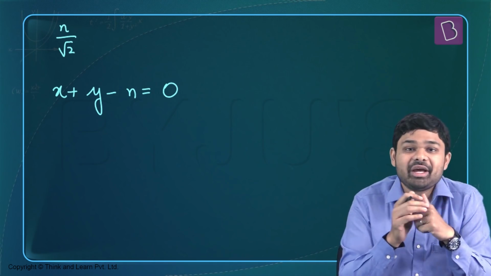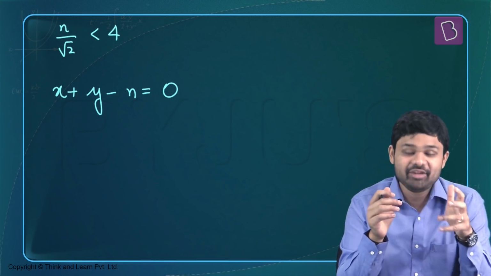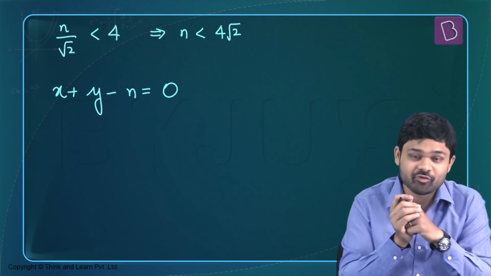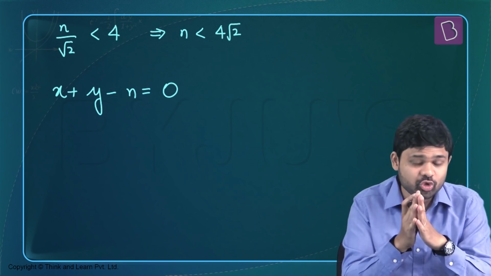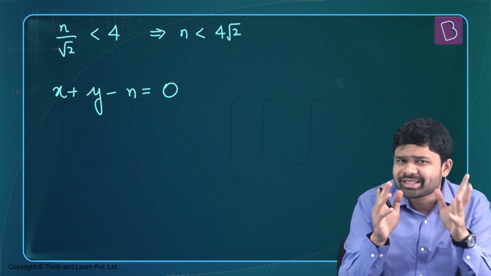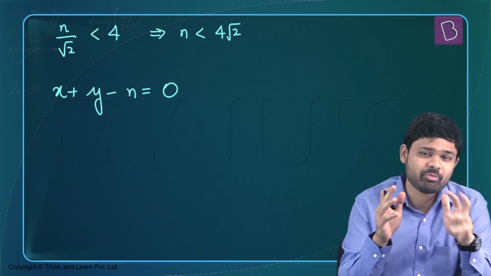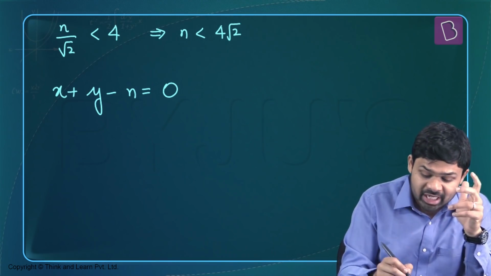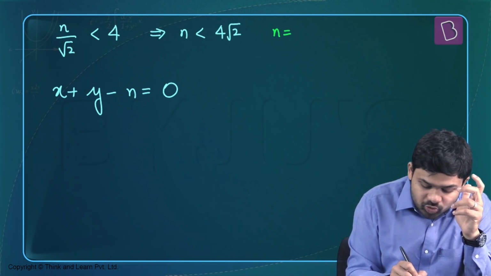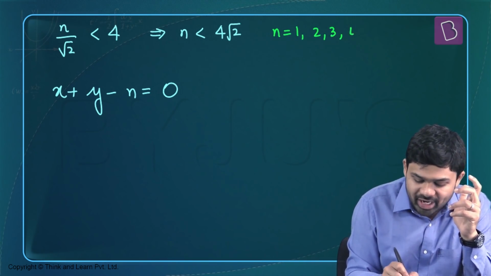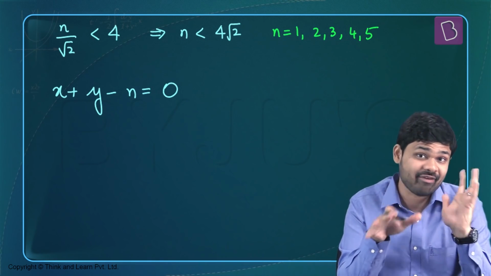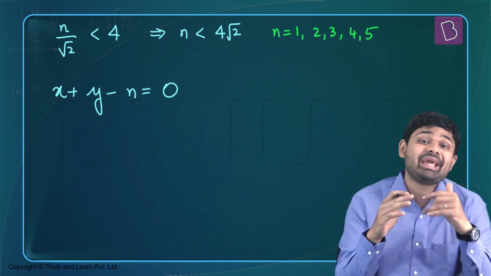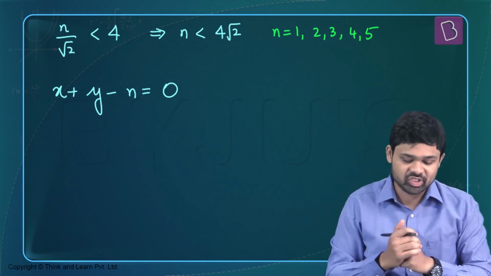So n divided by root 2 has to be less than 4, or n has to be less than 4 root 2. Now remember, in the question it has been told that n is a natural number. 4 root 2 is about 5.6 because root 2 is 1.4. So n can take the values 1, 2, 3, 4 and 5 according to this particular condition. n cannot take any other values for the line to make intercepts with the circle.